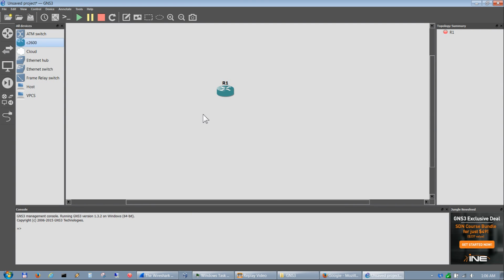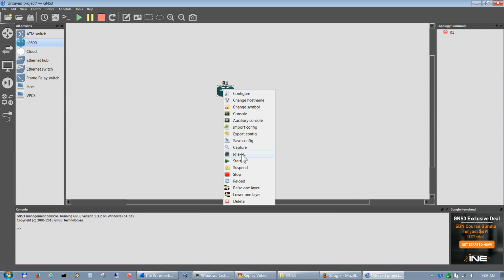Let me go back out here. So if you right click and go to idle PC, this will also let you set the idle PC. On the previous version 1.3.1, you didn't want to do it here because it actually wiped it out, whatever you added when you first installed the router into the preferences, and left it blank. So every time you loaded a router, it used a lot of your processor. So now it seems to work here.